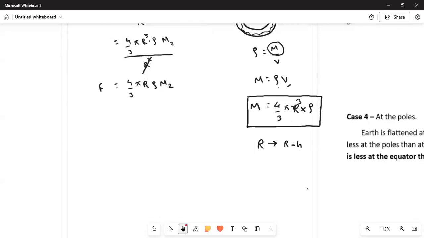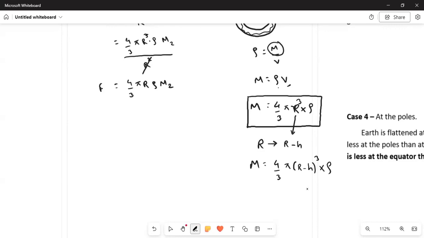So in that case our new mass will be 4 by 3 pi (r minus h) whole cube. Now this r is shifted to r minus h, and the formula remains the same for the sphere, multiplied by rho.